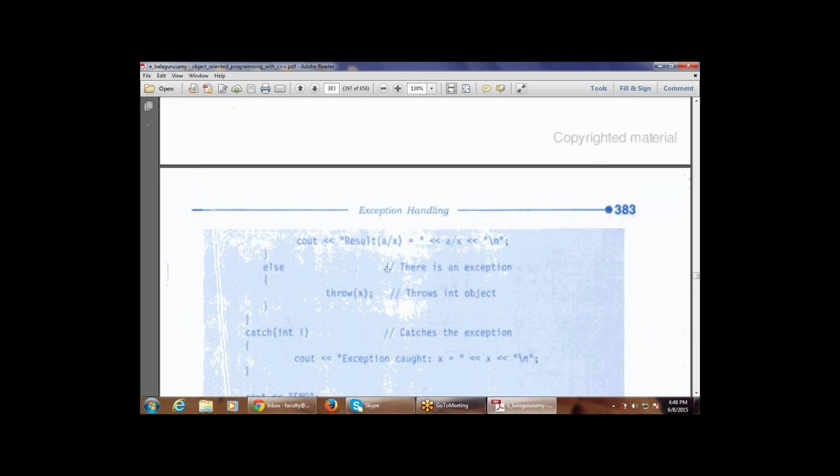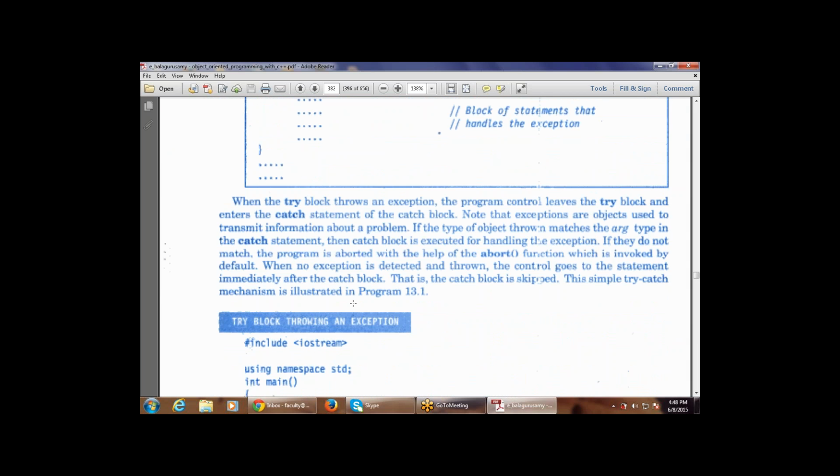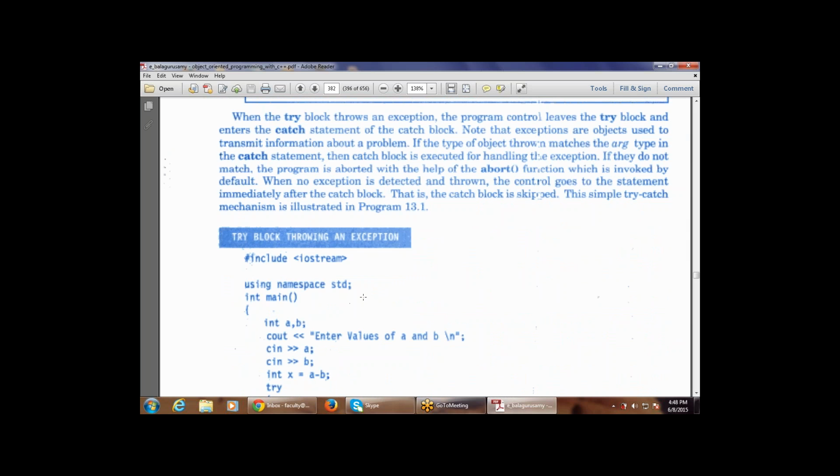This is, I think, 13.1. Yeah, this is 13.1. So this is the example of the try and throw, or try catch mechanism. So let's start. First of all, there is a try block that throws an exception. This is the heading.